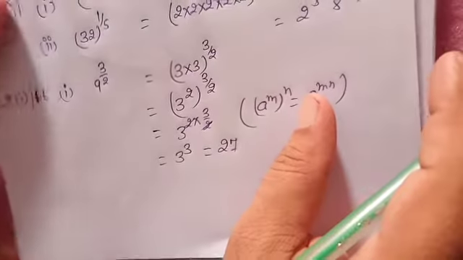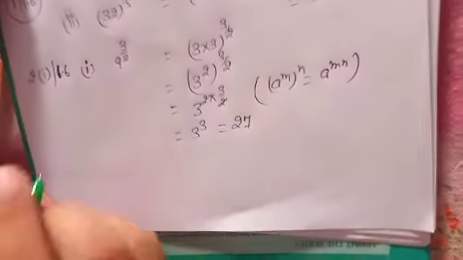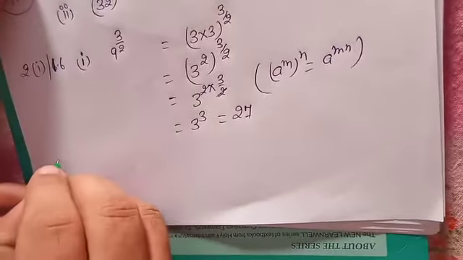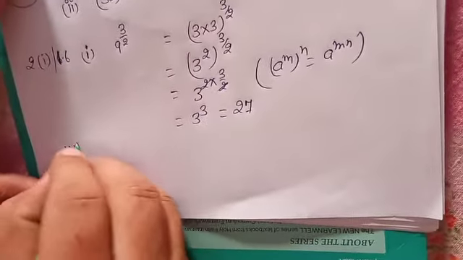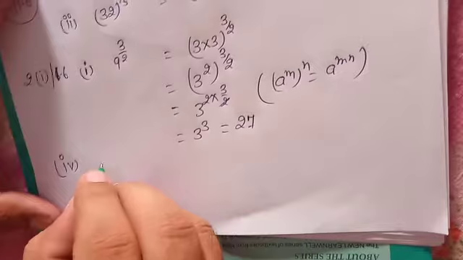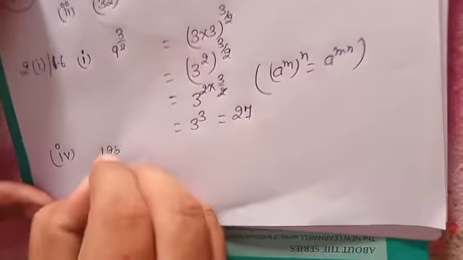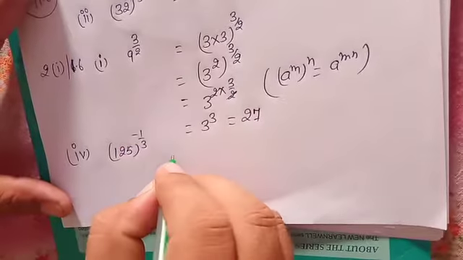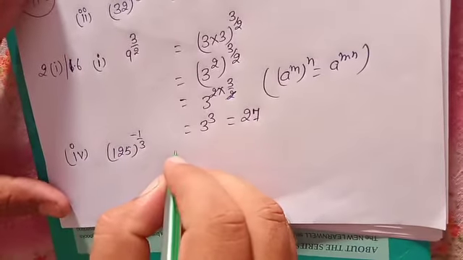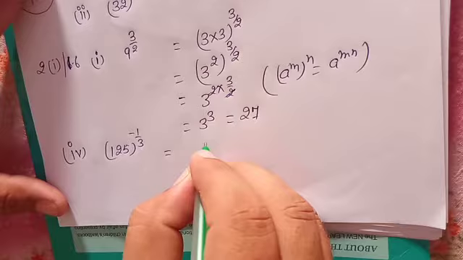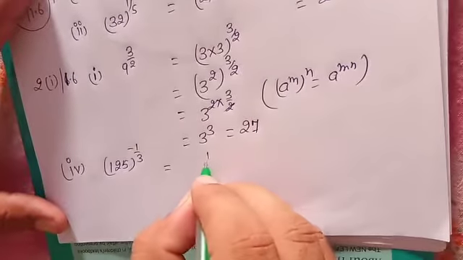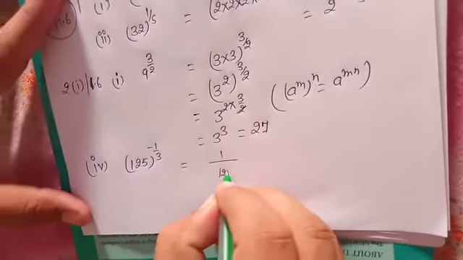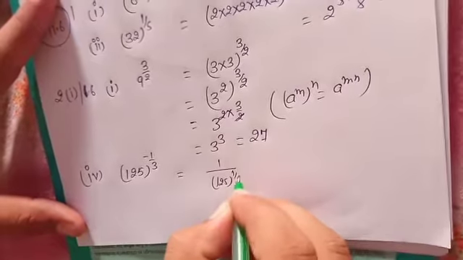Similarly, I want to tell the last part. The remaining I think you are able to solve. If there is a problem anywhere, discuss with me. 125 power minus 1 by 3. What is its meaning? You can write this as 1 by 125 power 1 by 3.